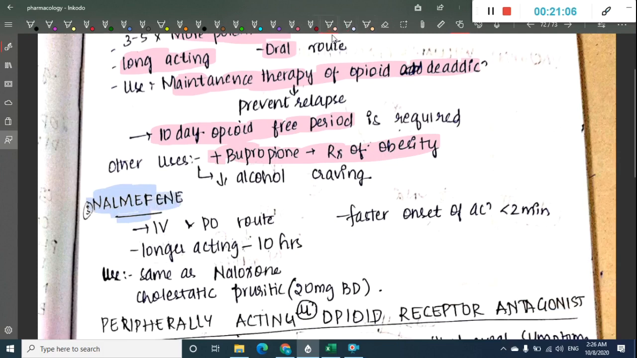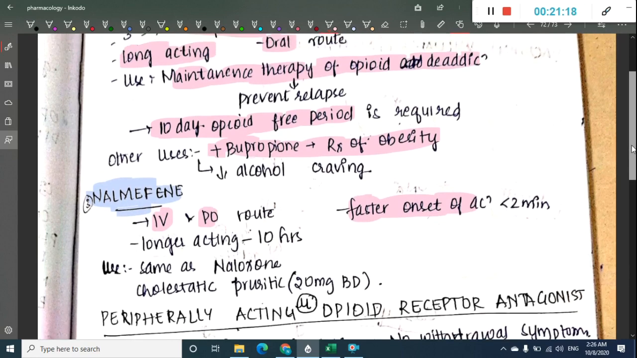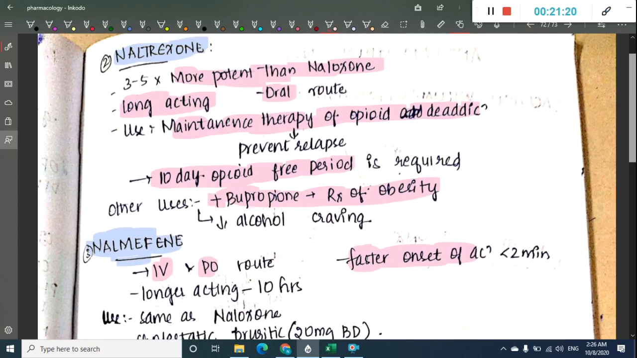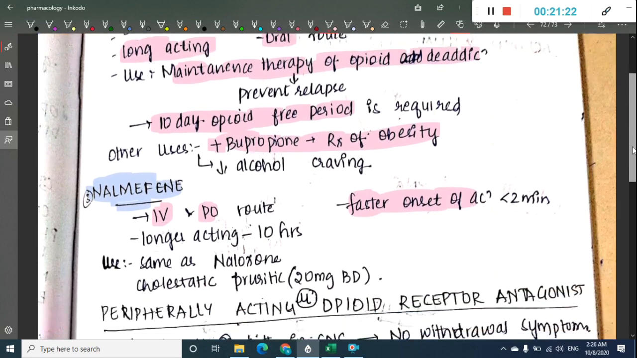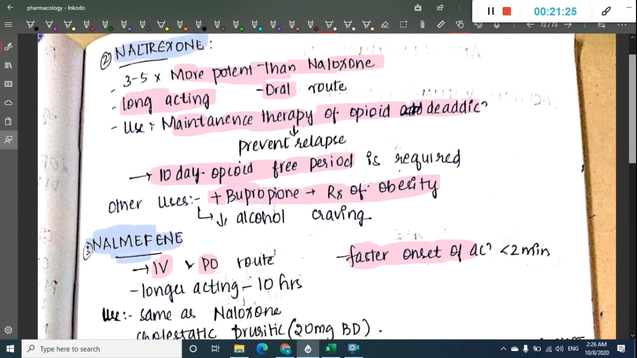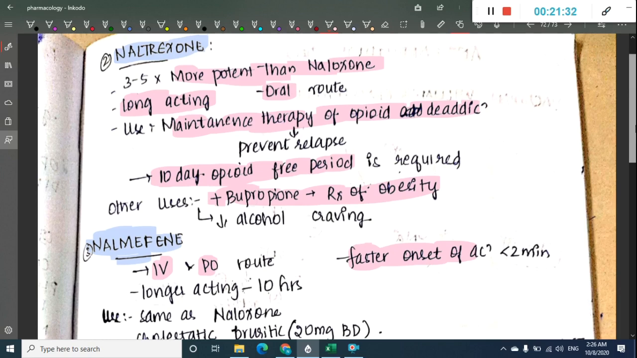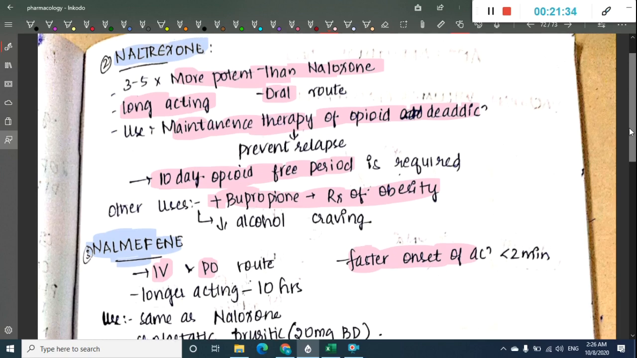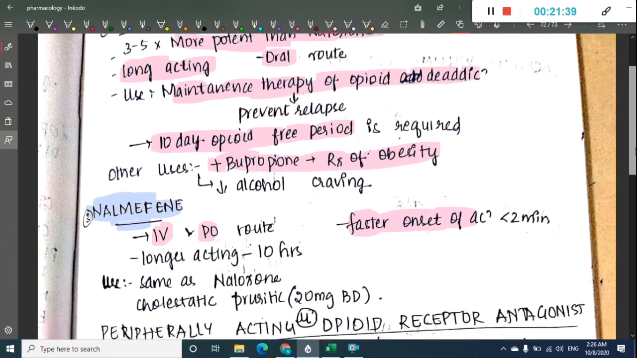This nalmefene can be given as IV route and oral route. The uses are similar to naloxone, but it has faster onset of action, that is less than 2 minutes. Okay, so these are the 3 antagonists, which are naloxone, naltrexone and nalmefene. Naloxone is short acting, naltrexone is long acting. Naloxone is used in opioid poisoning as IV, whereas naltrexone is used as maintenance therapy for opioid de-addiction in oral route.